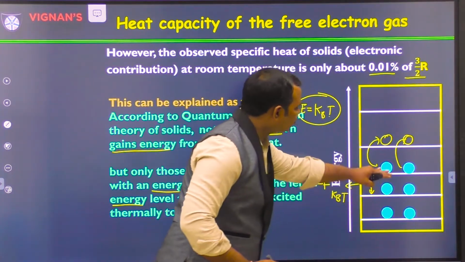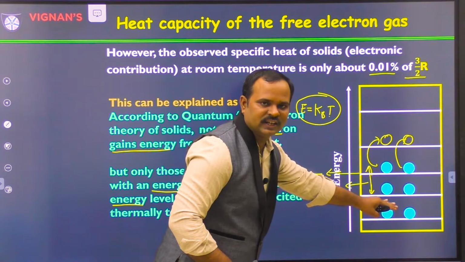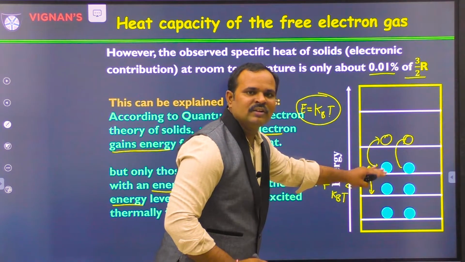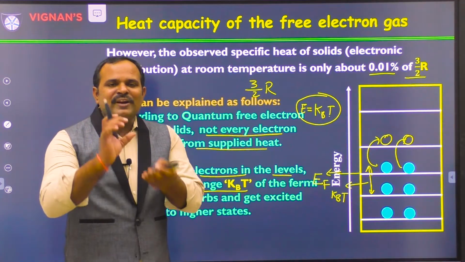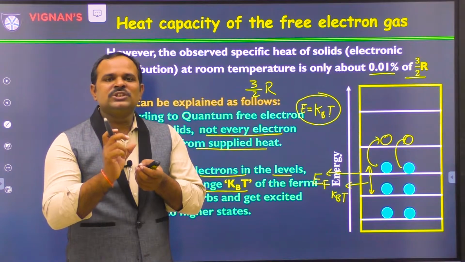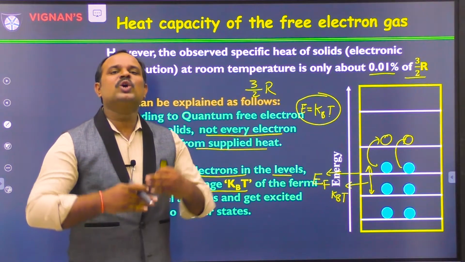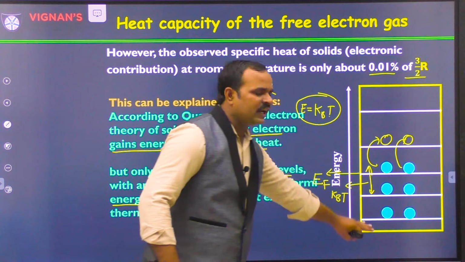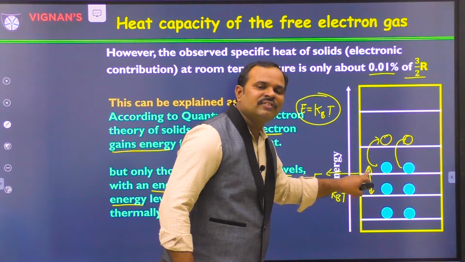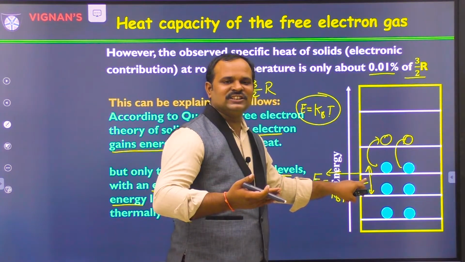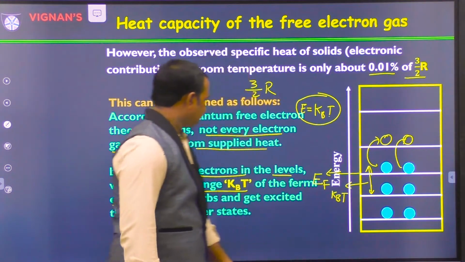The others, which are below kBT energy from the Fermi level, will not be affected by the heat energy. That means only a fraction of electrons takes the heat energy and goes to a higher energy level, not all the electrons. The electrons which are closer to the Fermi level, of the order of kBT energy, only take energy and go to higher energy levels.